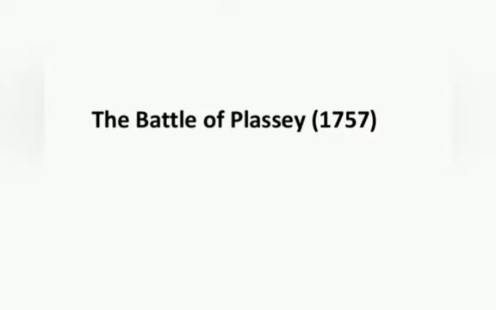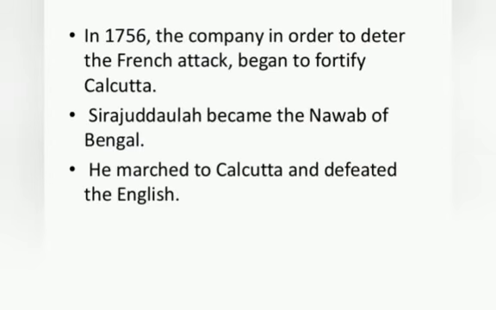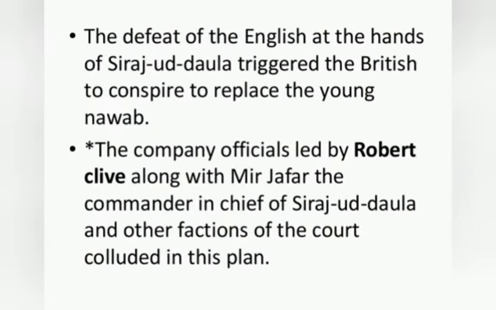Now we will discuss the Battle of Plassey. In 1756, the company began to fortify Calcutta, and Sirajud-Dowlah, who became the Nawab of Bengal, marched to Calcutta and defeated the English. The defeat of the English at the hands of Sirajud-Dowlah triggered the British to conspire to replace the young Nawab.